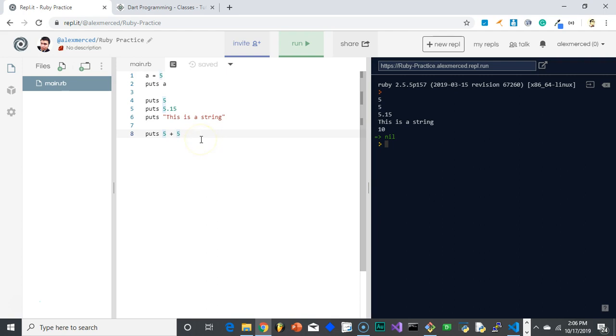What if I added strings together? Let's try that. Puts "this is" plus "cool".